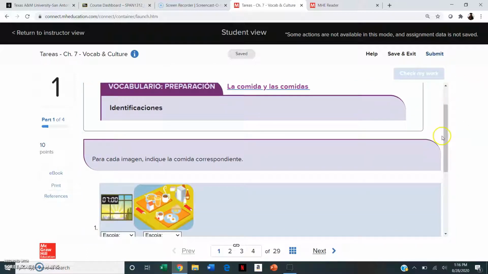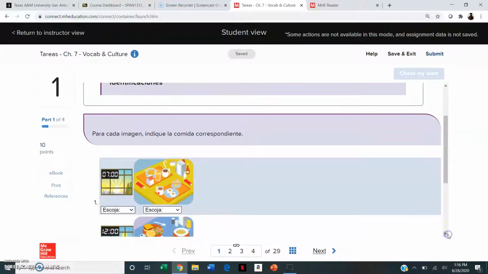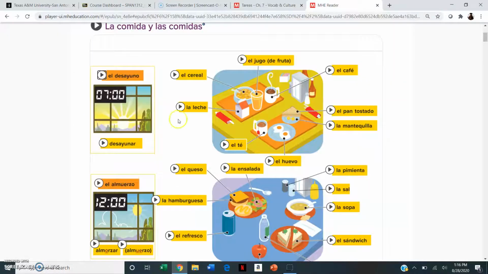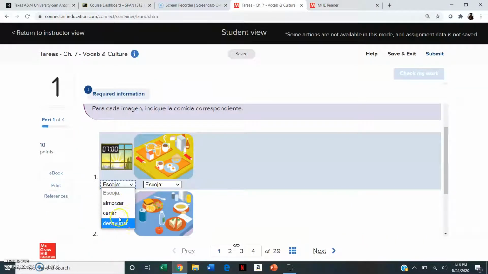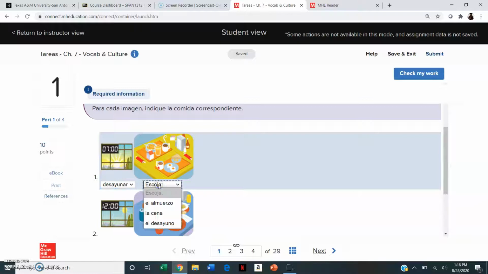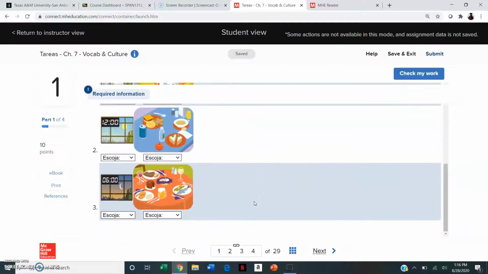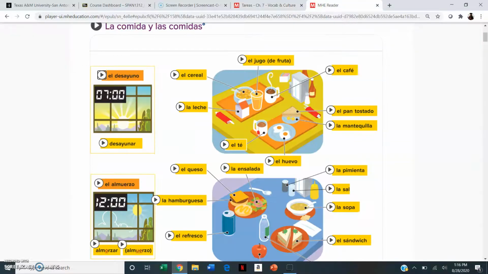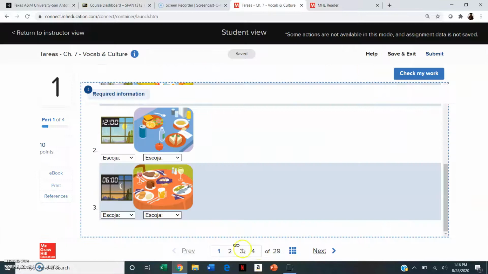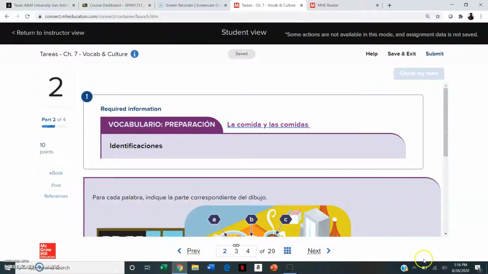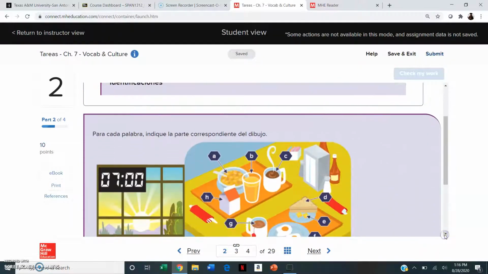Okay, so I'm going to go through and just see what I need to do. And if you look here, it looks very similar to something that we are seeing on the page, so that it will help you figure out what you need to input here, right? So that you are always having a reference. You can use your textbook, okay? So this is just an example. I'm just going through to see what it looks like, just to give you this ahead of time so that you understand.